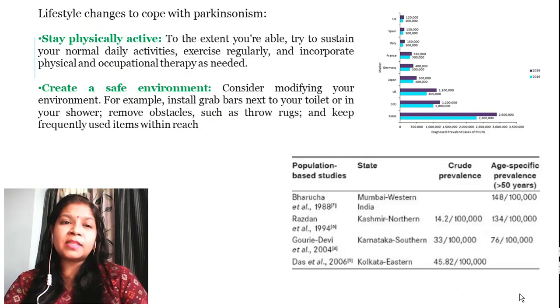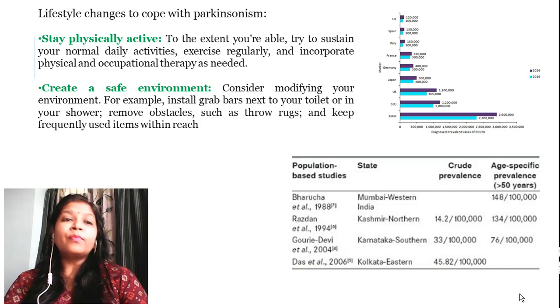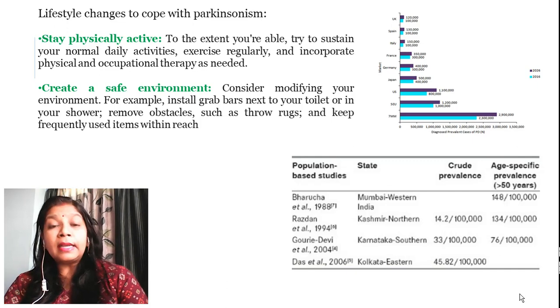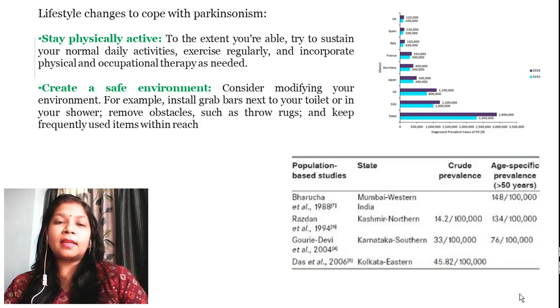Now there can be some lifestyle changes, like you can suggest the patients be physically active and exercise regularly, and have a daily talk. You can encourage the patients to talk to each other or maintain good relationships with people, so that the patient will have some physical activity, or he will have an open mind, so that he can discuss his problems with the doctors or any kind of healthcare workers.